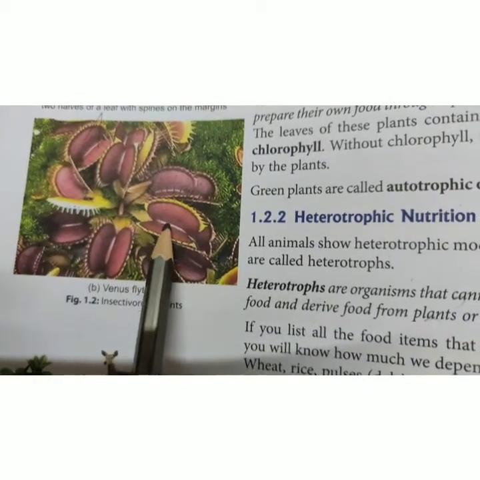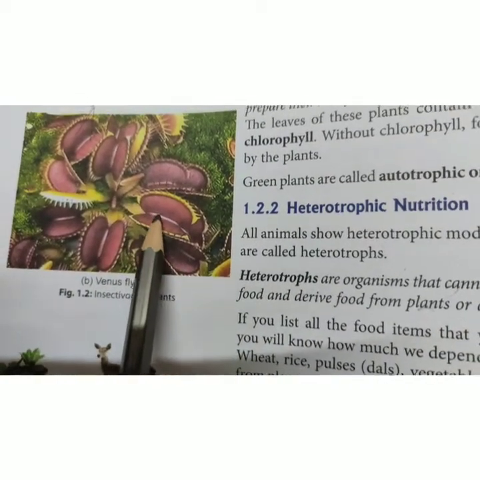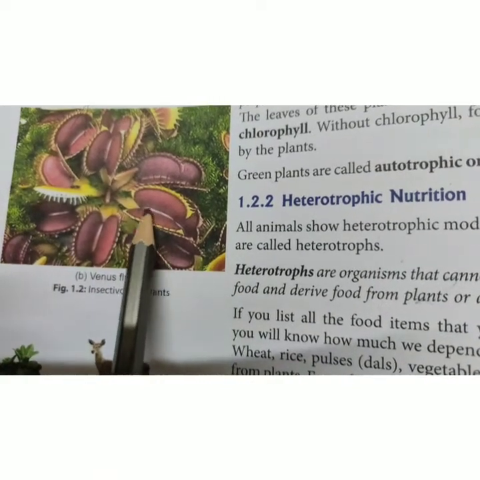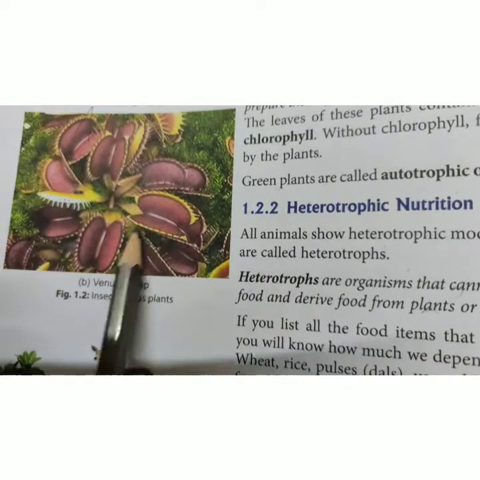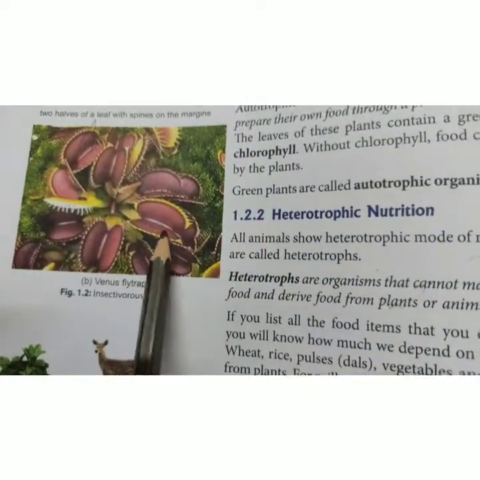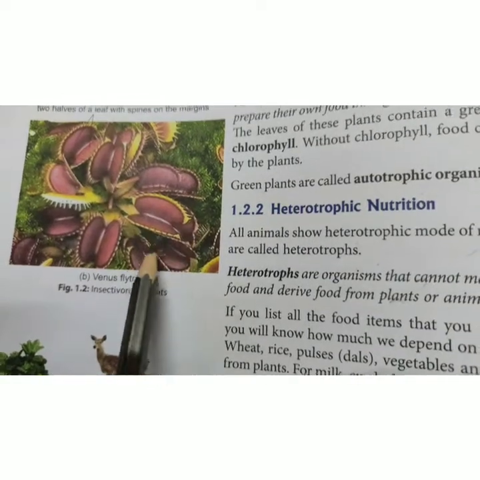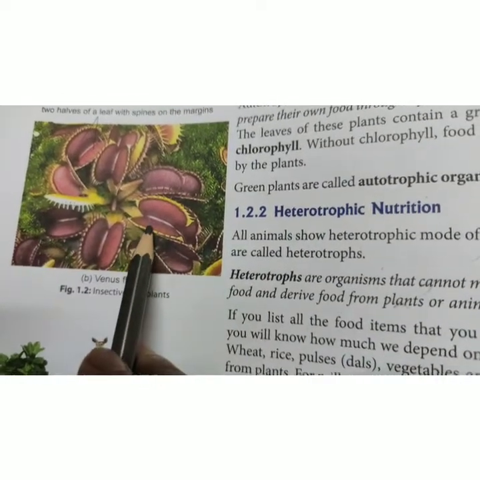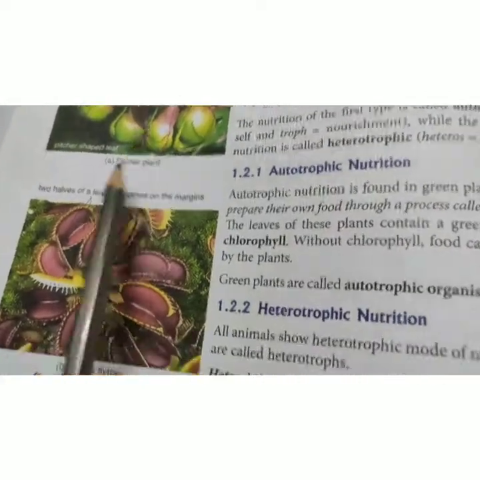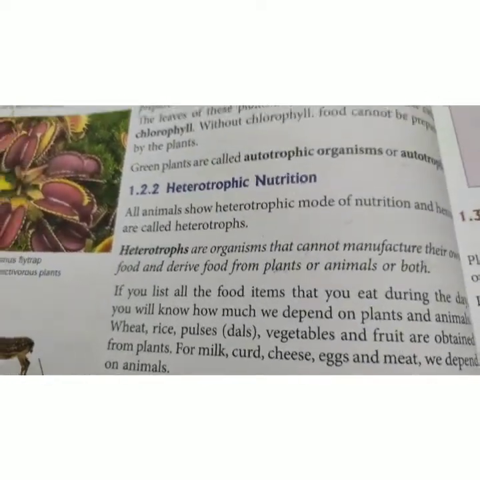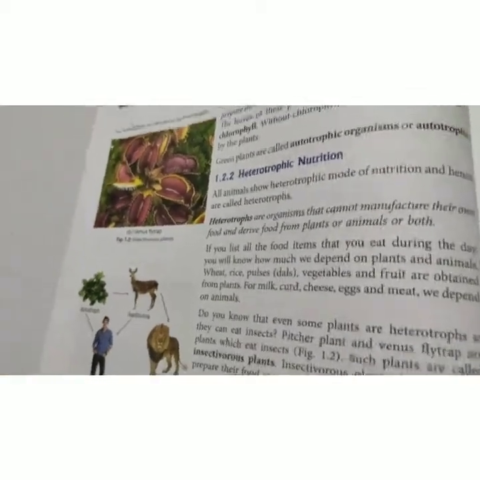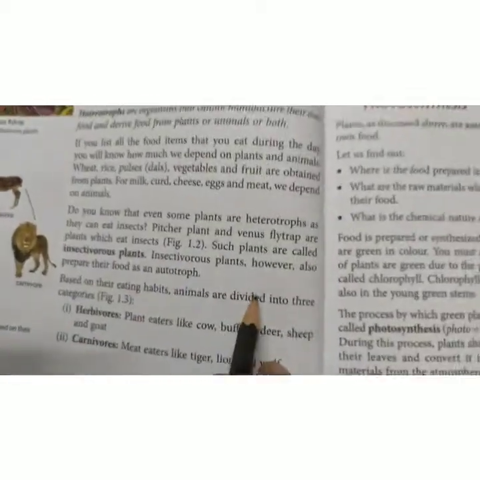The insects come and sit here, and when something sits here, even if you put your finger, these two parts will come and join like this. The insect inside dies, and the plant consumes it. So this is the Venus flytrap, and that one is the pitcher plant. These two are insect-eating plants, known as insectivorous plants.